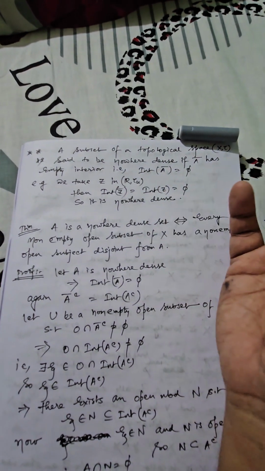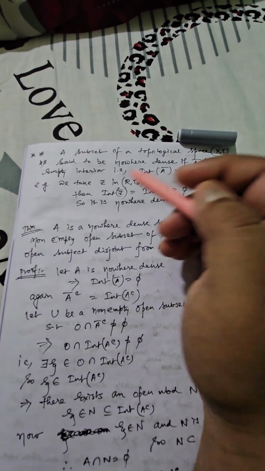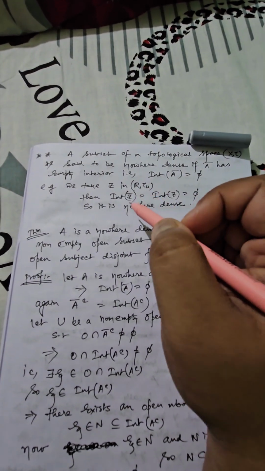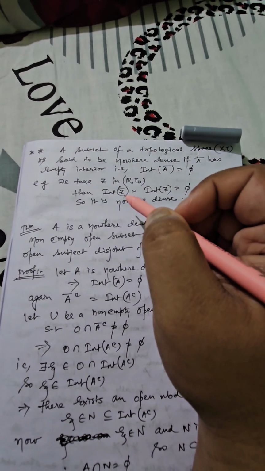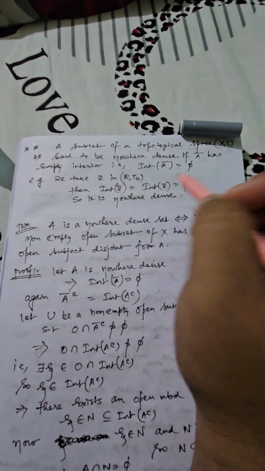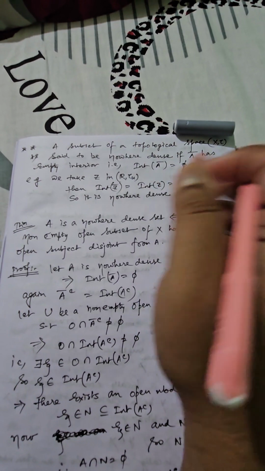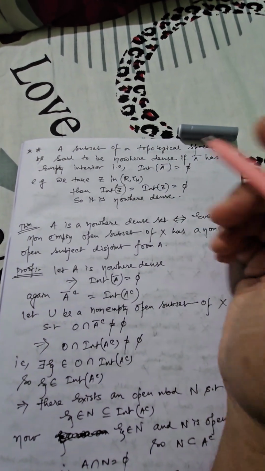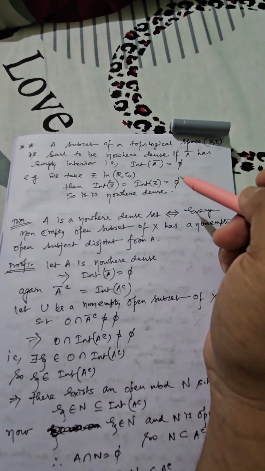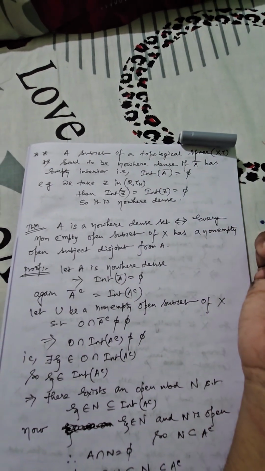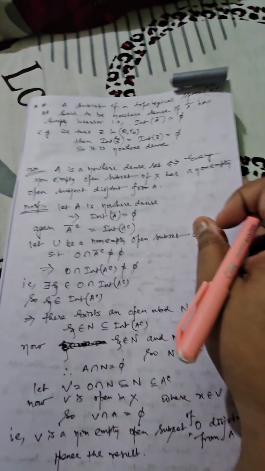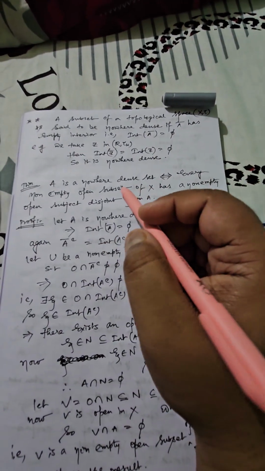For example, we can consider the set of integers with respect to the usual topology, and we know there does not exist any limit point for Z, so the interior of Z bar must be equal to the interior of Z, that is equal to φ, and hence you can say it is nowhere dense with respect to (R, τ_u). Now with the help of this definition, again I have another important result.